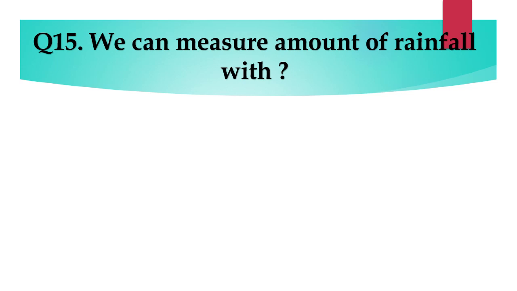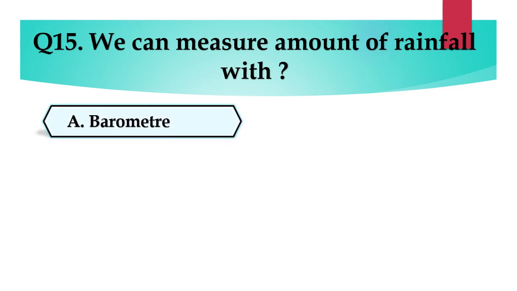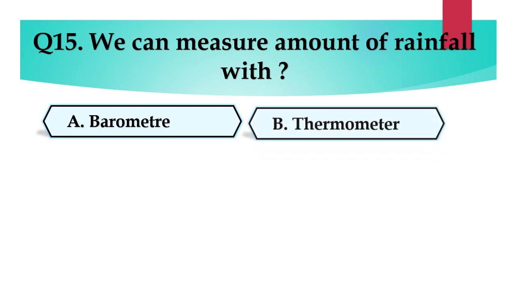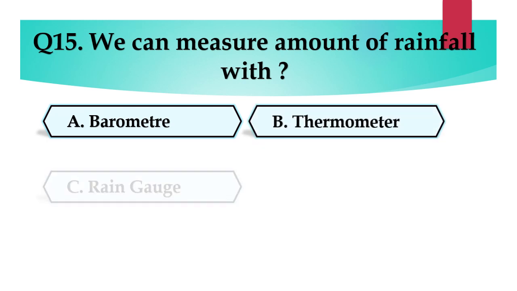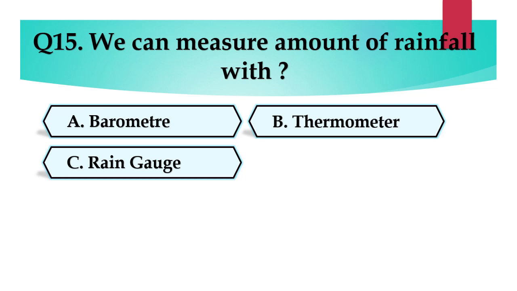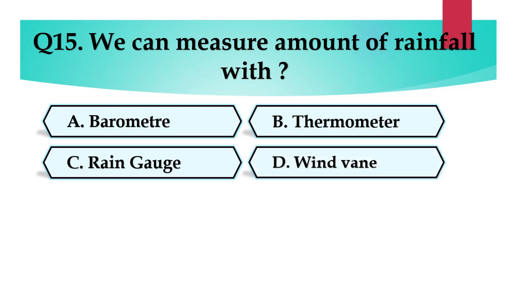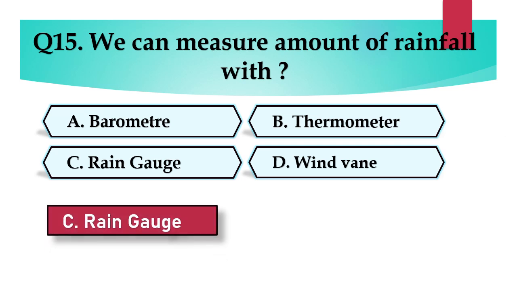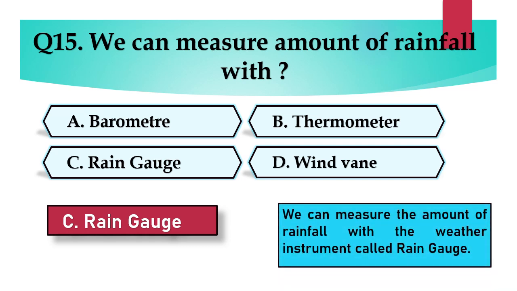Question number 15. We can measure amount of rainfall with option A. Barometer, option B. Thermometer, option C. Rain gauge, or option D. Wind vane. And the answer is C. Rain gauge. We can measure the amount of rainfall with the weather instrument called rain gauge.